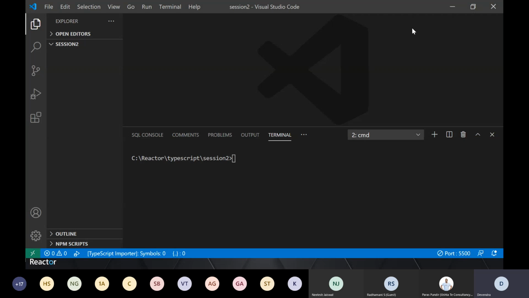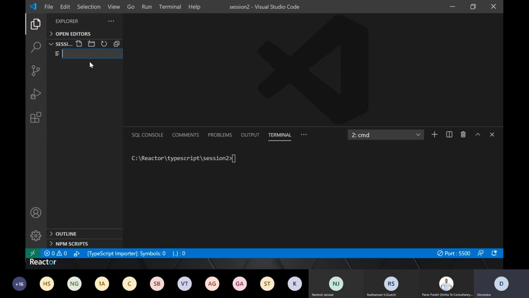Here you will see all the code which I will be writing in TypeScript and JavaScript, and here you will be seeing all the commands which I'll be running to compile my TypeScript file and transpile and generate JavaScript. Okay, so keep an eye on it, and if you feel that somewhere you're missing whatever I'm saying or typing, feel free to stop me and ask me.